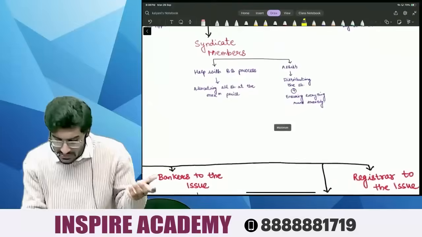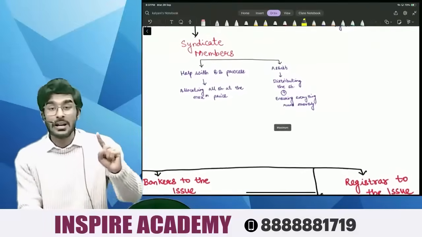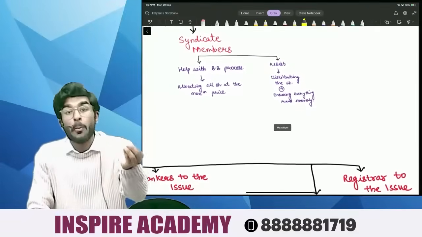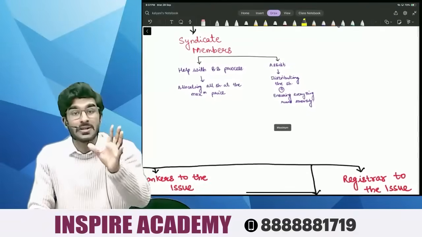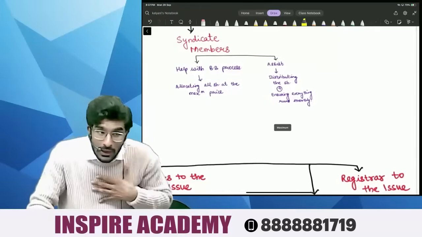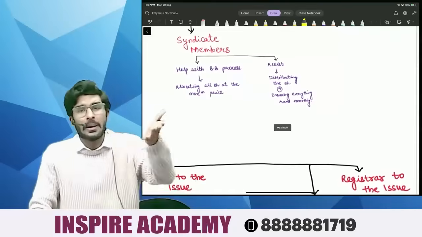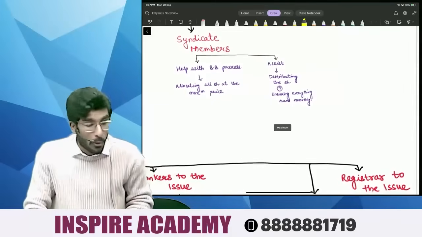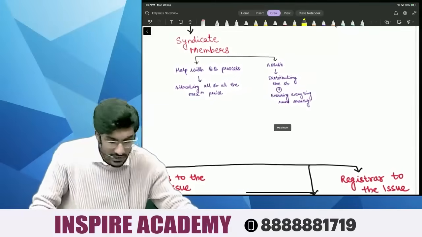And next people, syndicate member. We know syndicate members are responsible for the book building process. Book building process means what, people? Allocating all the shares at maximum price is called the book building mechanism.